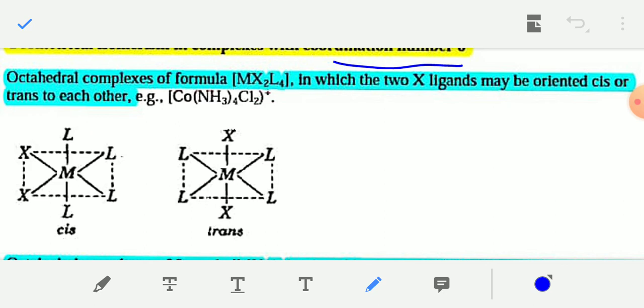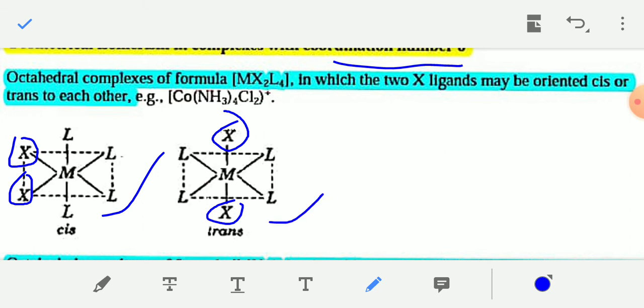You can see, if the similar ligands, the X ligands, are placed adjacent to each other, then it is known as cis. Okay, and if these two X ligands are placed opposite to each other, then this is known as trans isomer. This is actually an octahedral complex.